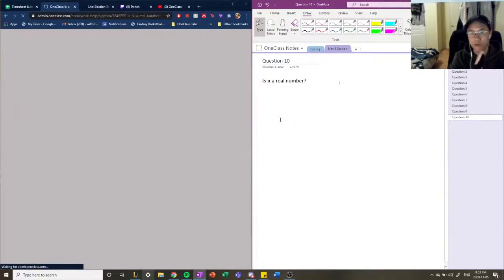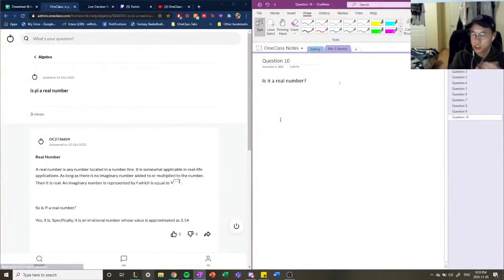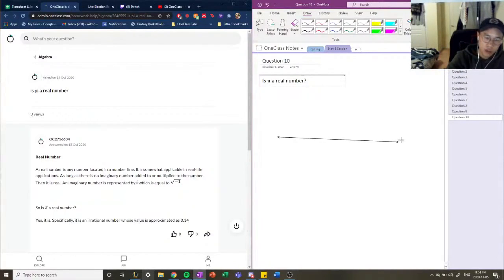This problem is not something we need to solve, but it's more of a concept-based question. So, is pi a real number? Before we even talk about pi, we need to describe what a real number is. Once we define what a real number is, then we can define whether or not pi falls under those categories. A real number can be simply stated as any number that exists on a number line.